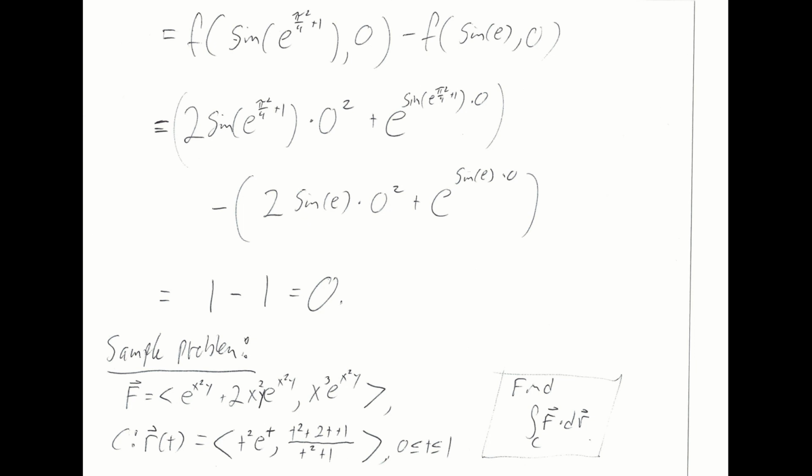And I can plug those into f. F was 2xy squared plus e to the xy. So here's my x values, here's my y values getting plugged in. This parenthetical expression is f at r hat of b, and I've got minus the value of f at r hat of a here, where r hat of a is this point, sine of e comma 0. And I end up with 0 plus 1 and 0 plus 1. So I'm actually getting 1 minus 1 equals 0. The final answer is relatively simple after the madness of the problem itself.